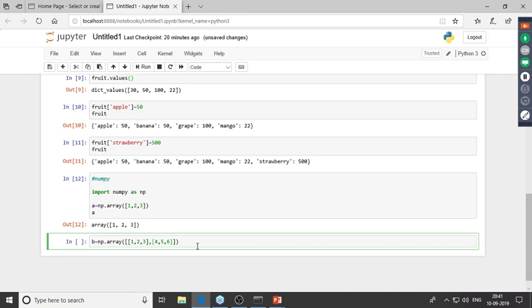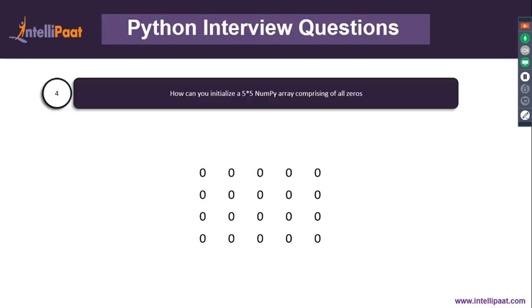Now this is a very interesting question. So how can you initialize a 5 cross 5 NumPy array which comprise of only zeros? Now this might seem very easy, and this is actually very easy. So there's one particular method in NumPy which is the zeros method, and with the help of this you can initialize all of your elements to zeros.